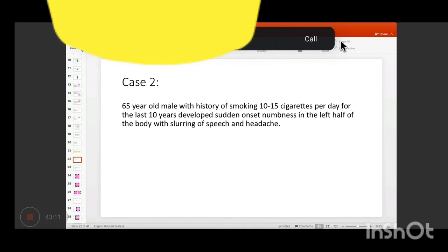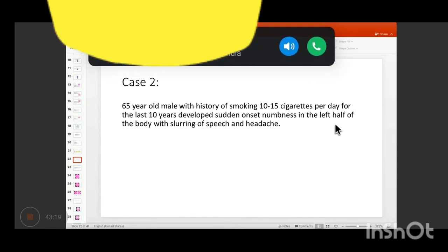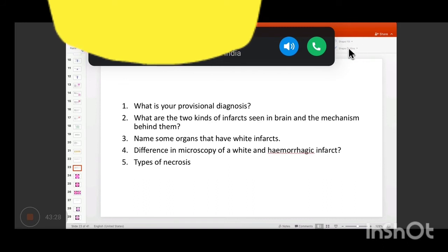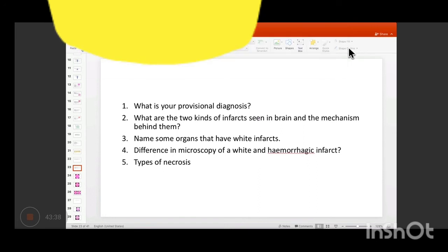Right. Okay, so then we have case 2, a 65-year-old male with history of smoking 10 to 15 cigarettes per day for the last 10 years. He developed sudden onset numbness in the left half of the body with blurring of speech and headache. So what is the provisional diagnosis in this case? It is a stroke. Stroke is a clinical term. In the broader category, it is a cerebrovascular accident, right?